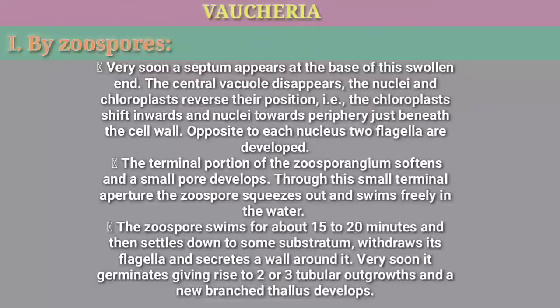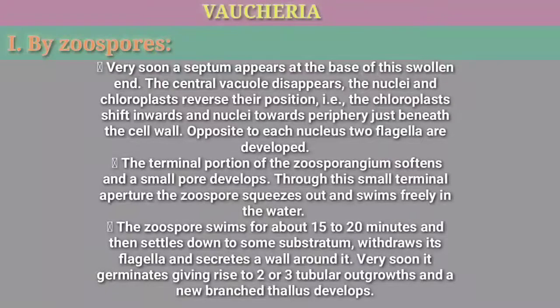The central vacuole disappears, the nuclei and chloroplasts reverse their position, i.e., the chloroplasts shift inwards and nuclei towards periphery just beneath the cell wall. Opposite to each nucleus two flagella are developed. The terminal portion of the zoosporangium softens and a small pore develops. Through this small terminal aperture the zoospore squeezes out and swims freely in the water.